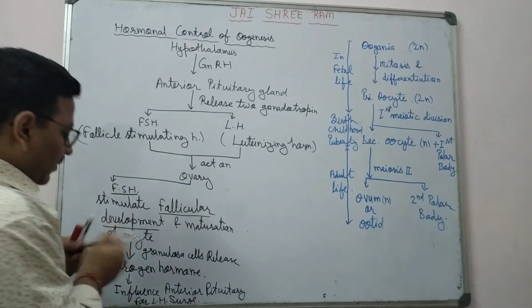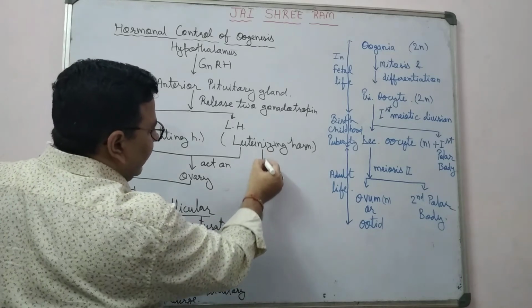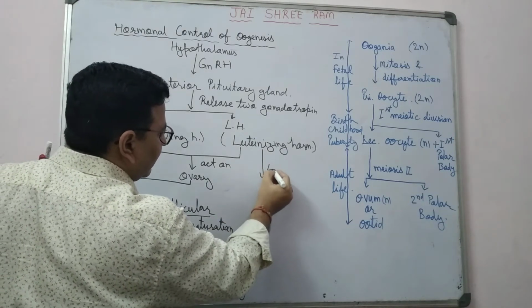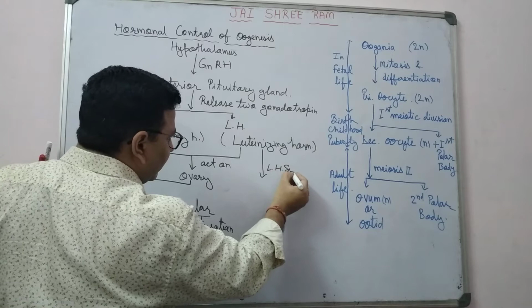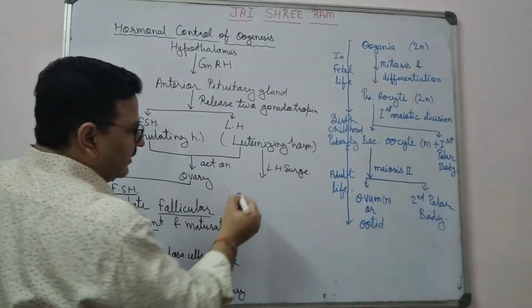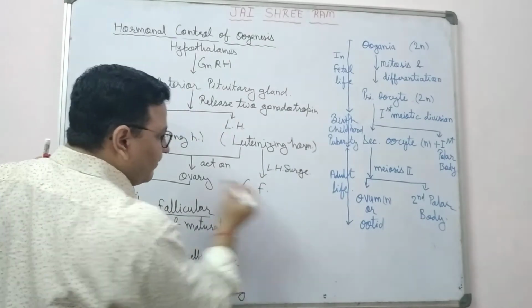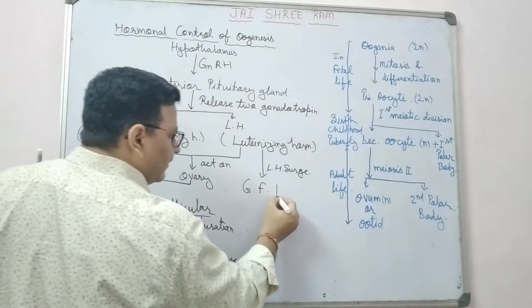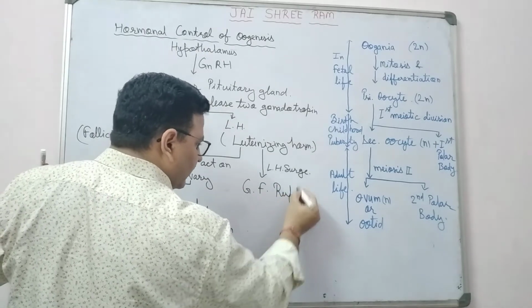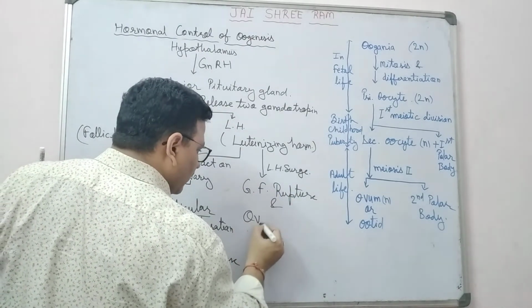So due to the influence of estrogen, there is the LH surge, and due to LH surge, the Graafian follicle ruptures and there is ovulation.